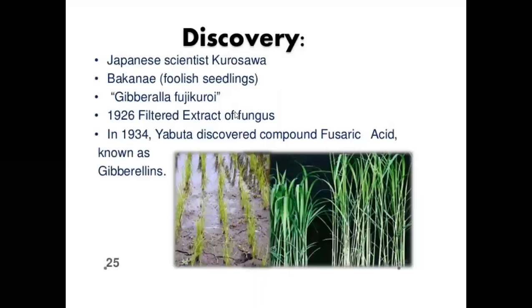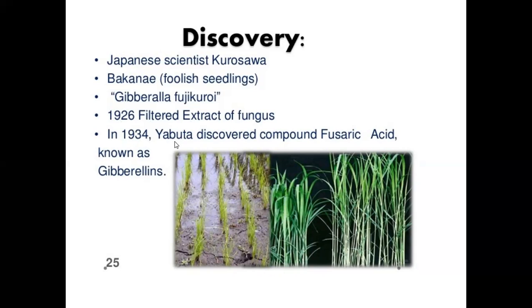The gibberellins were first discovered by the Japanese scientist Kurosawa. Bakanae, the foolish seedling disease, is caused by the fungus Gibberella fujikuroi. In 1926, a filtered extract of the fungus Gibberella fujikuroi was obtained.